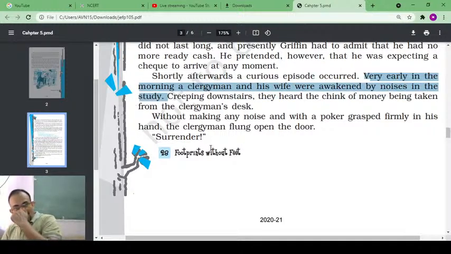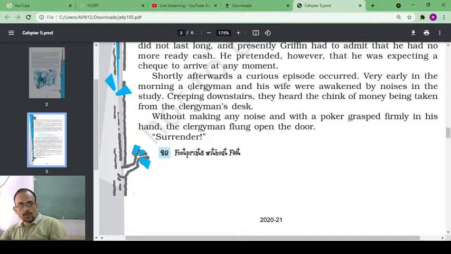Okay. So now that his money has almost run out, he would try to find out some more sources as to how he can steal some more money, right? And moreover, he can render himself invisible. Therefore, he has an advantage over many people. So now he has entered the house of a clergyman, that is a churchman, and his wife, who were awakened by noises in the study.